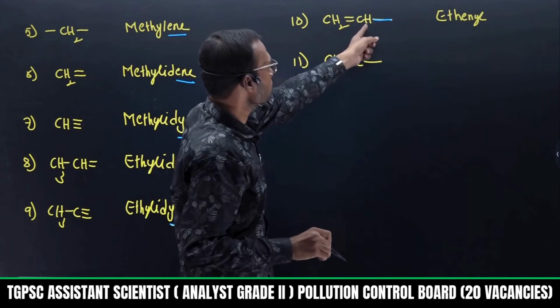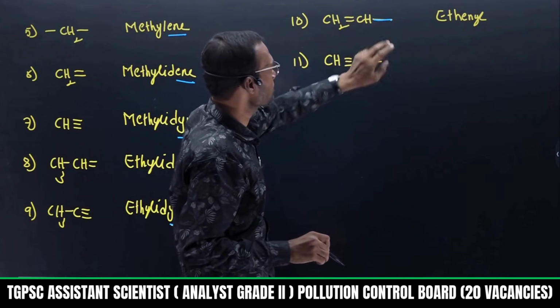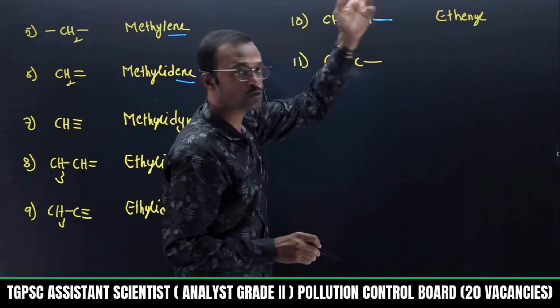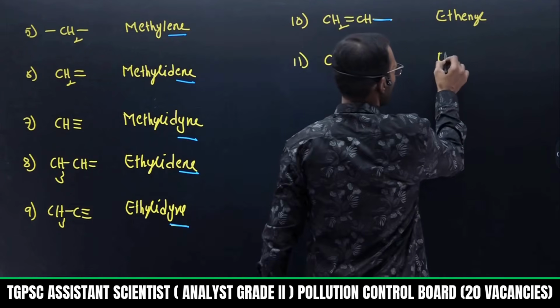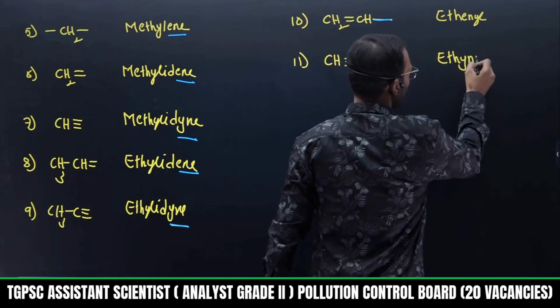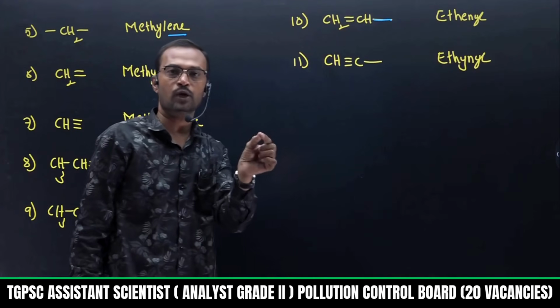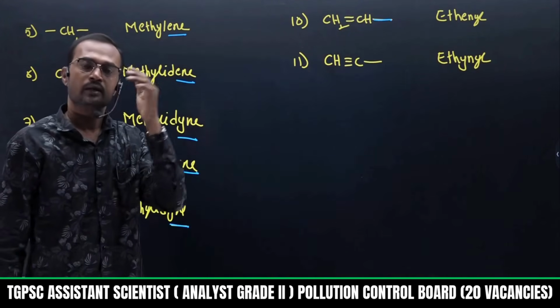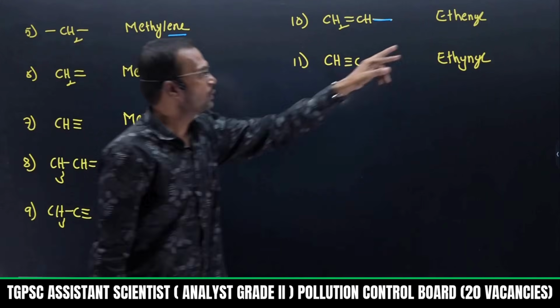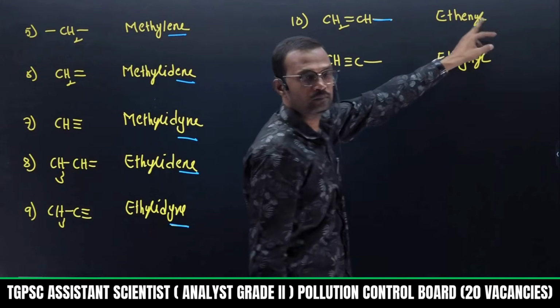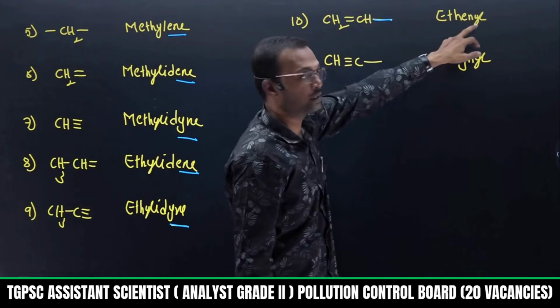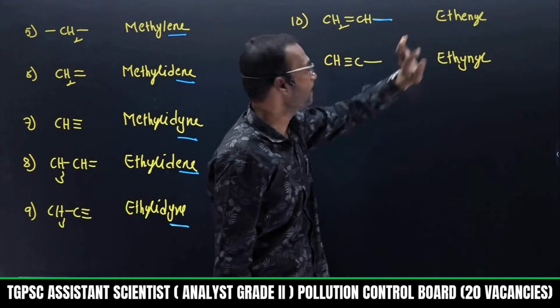Here CH is there, and one hydrogen attaches to the parent chain. This is generally represented as ethynyl. Every time remember, by removing one of the hydrogens, if you connect it to the parent chain or if it exists as a substitution, E is replaced by YL. Suppose here one hydrogen is there, ethene: remove that E, write down YL. And here also the same.